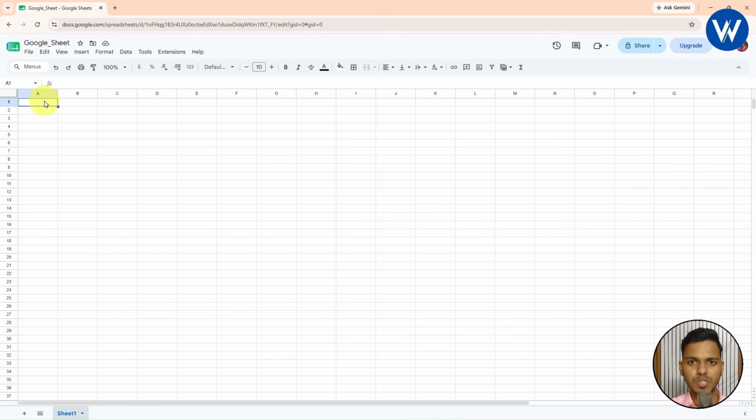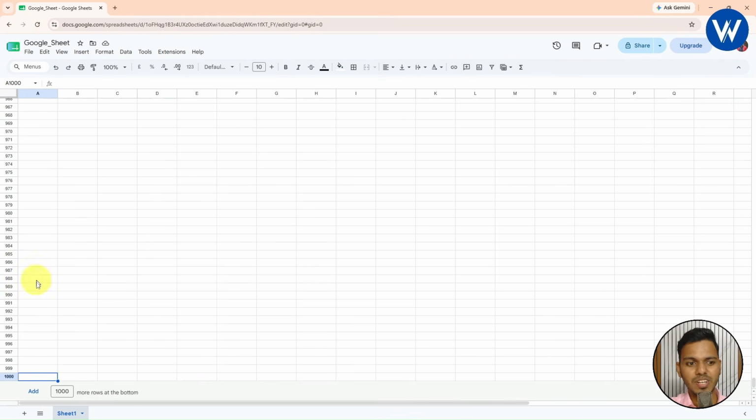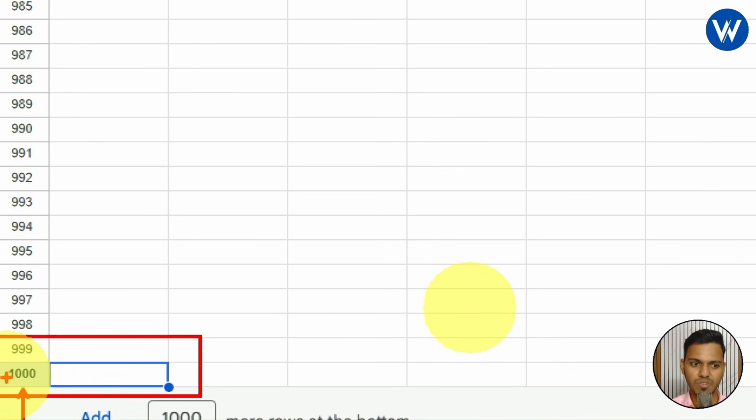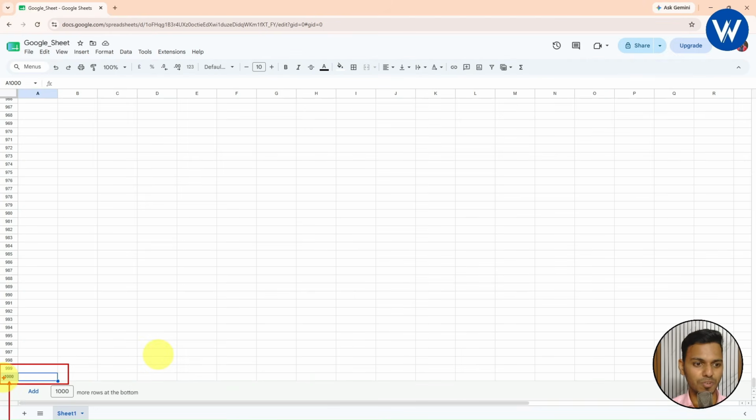If you want to see total number of rows in this Google Sheet, it is very simple. Press control down arrow. Once you press, here you can see guys, this Google Sheet contains only 1000 rows. Let me zoom in and show it to you. But in case of Microsoft Excel, we have more than 10 lakhs of rows, right?